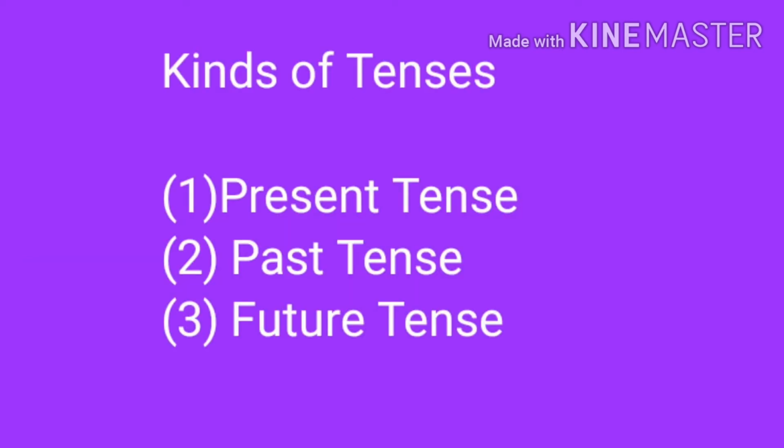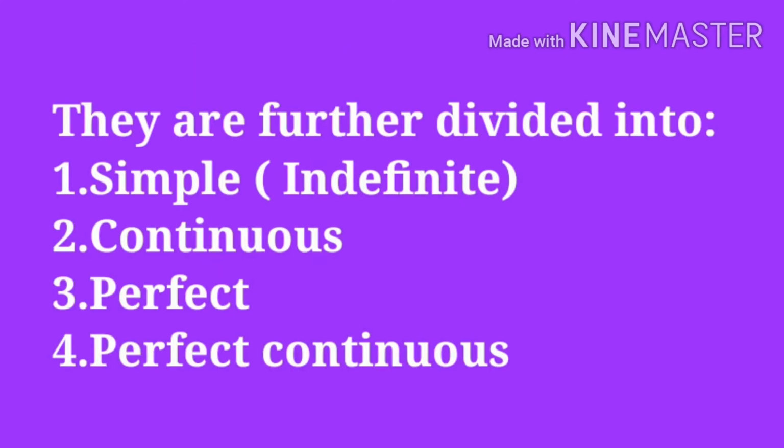Next is kinds of tenses. Mainly we divide tenses into three parts: present tense, past tense, future tense. But these three tenses are further divided into four subdivisions, and they are simple, continuous, perfect and perfect continuous. These are the further divisions of present, past and future.